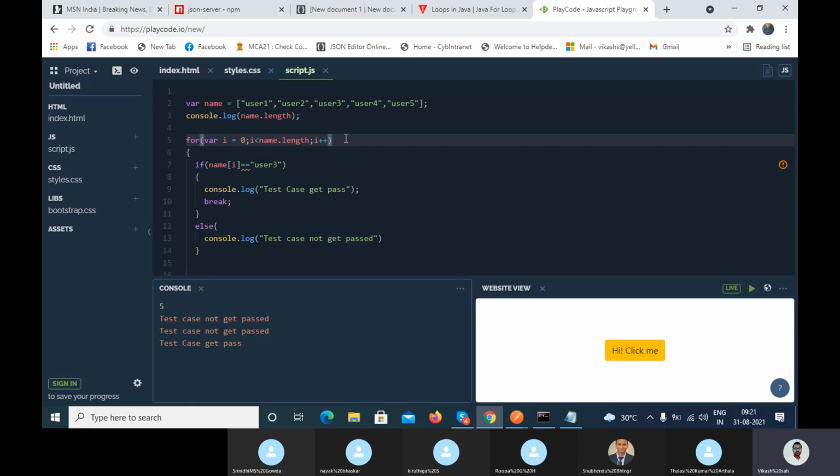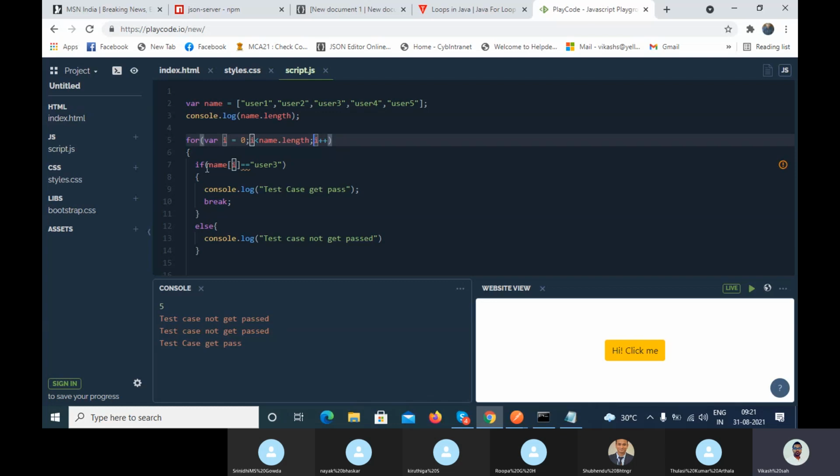So what I did here, I have created one string array, right? And using the length, you can find the length of the array. Here I have initialized one variable, I is equal to 0, and I have written the condition that I is less than name dot length. Name dot length is 5. Then increment the value.